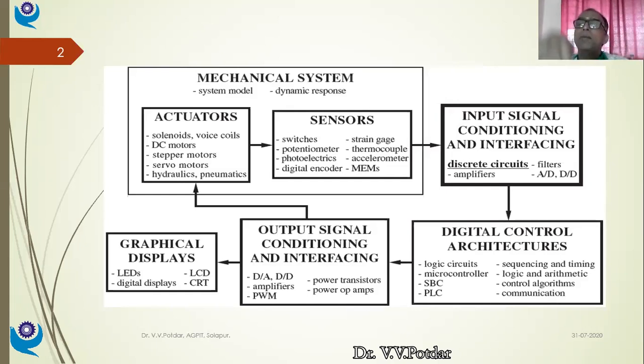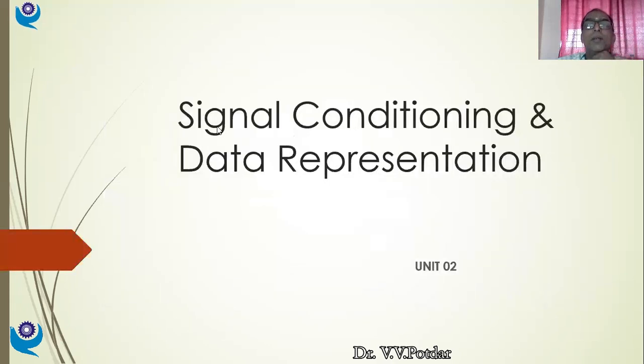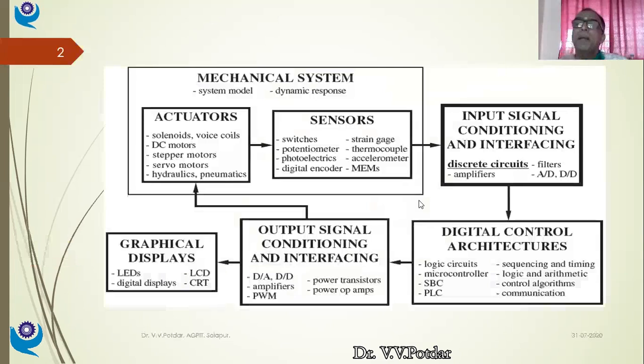Then we started off with the study of sensors and transducers, and in unit 2, we'll be studying the intermediate modifying devices. Those are also called signal conditioning devices. This is what my first slide said: Unit 2, signal conditioning and data representation. So this is the second element in my mechatronic system.